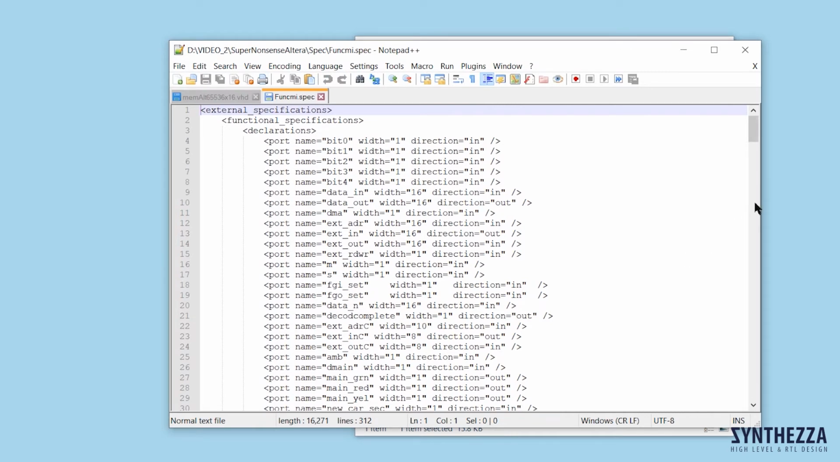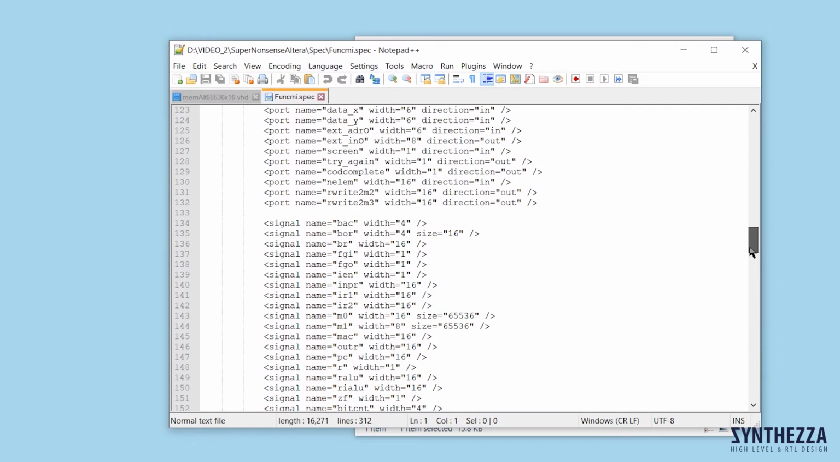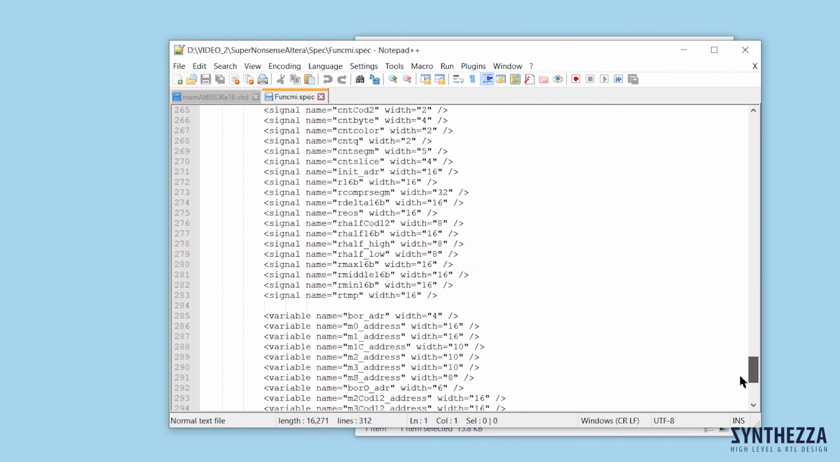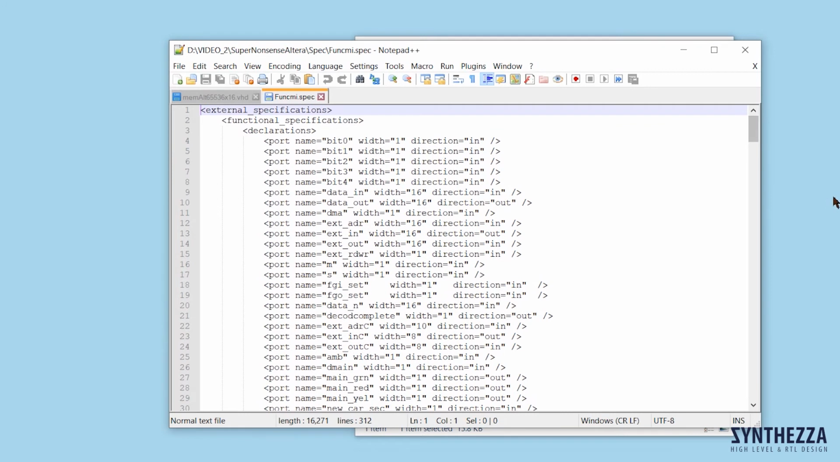This file contains specifications of 129 ports, 150 signals, and 11 variables. The designer only needs to insert the lengths of several ports and signals into this specification in the dialog mode. Again, not all but only a part of them.